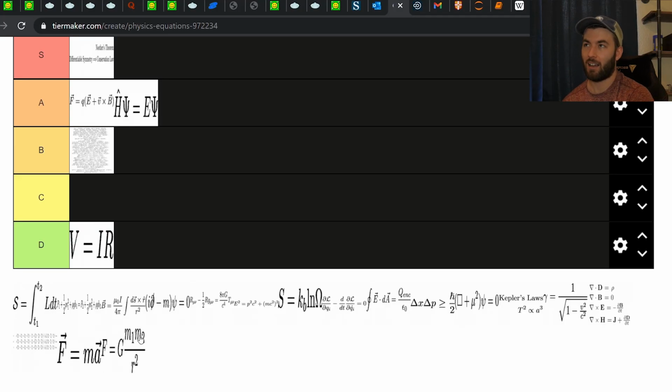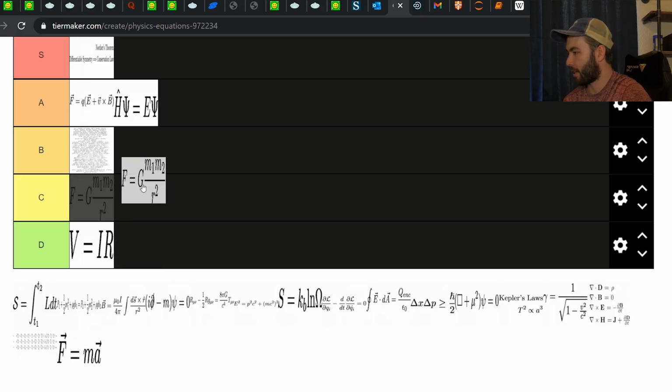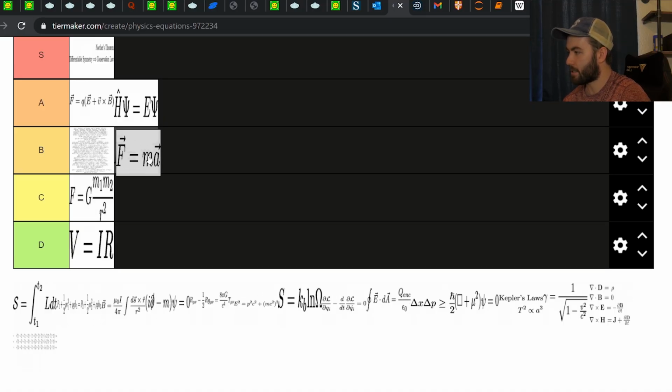So that's a pretty cool first exercise if you want to calculate that g on Earth is 9.81 meters per second squared. It's a cute thing to first be exposed to. I'll probably put this in C tier and then Newton's second law in B tier.